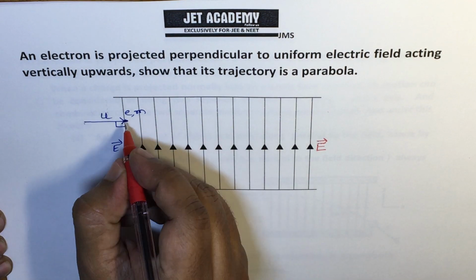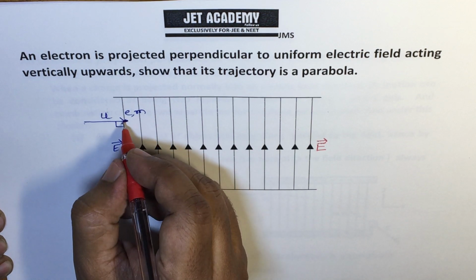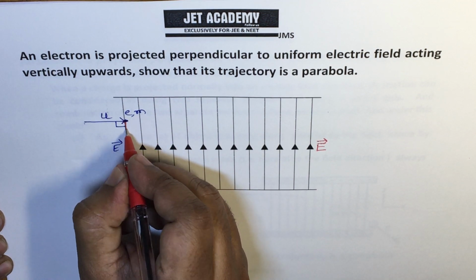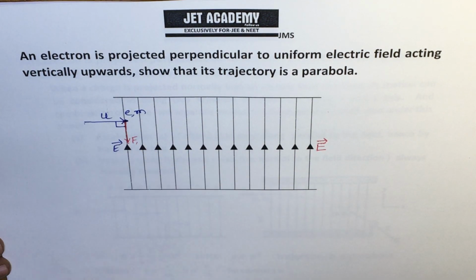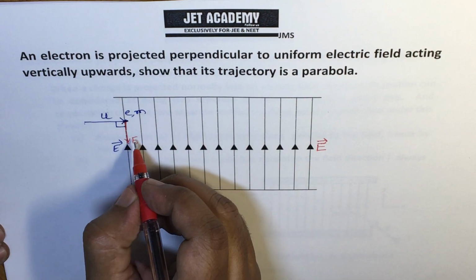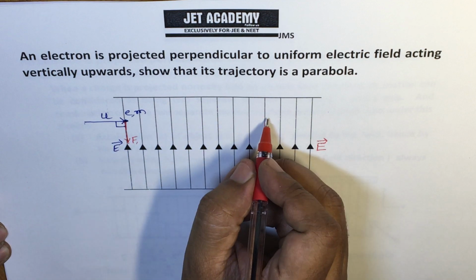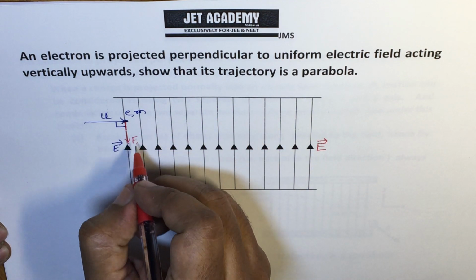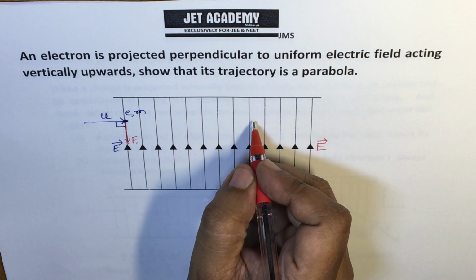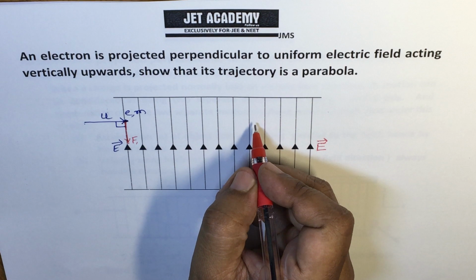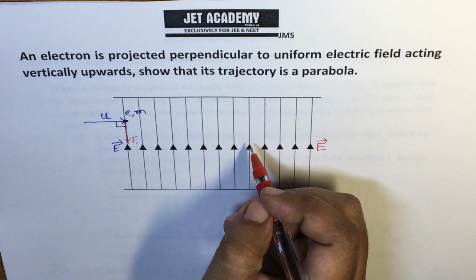The Coulombic force experienced by the negative charge electron is opposite to the electric intensity. In this case the force is going to be downward. The important thing everyone must understand is that the force is acting on the electron everywhere, and only one force is acting, the electrostatic force. Here we have to assume that the gravitational force is 0, or that it is a gravity free space, unless and until they mention otherwise.